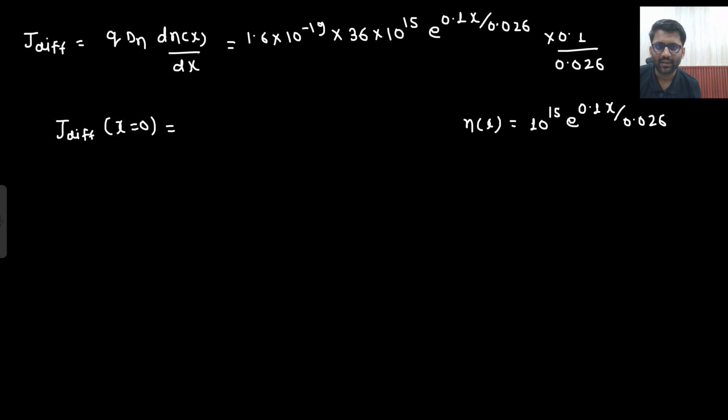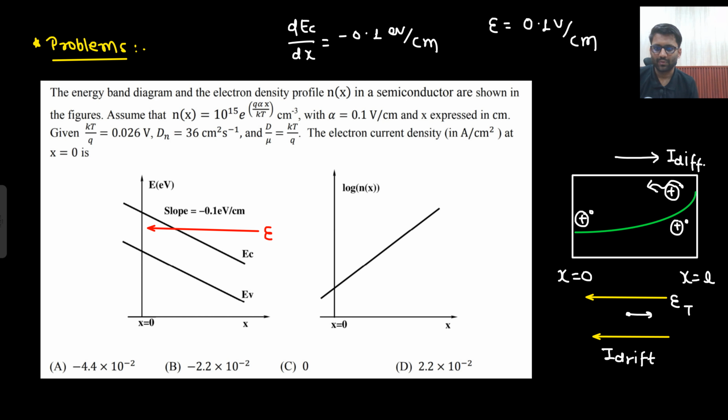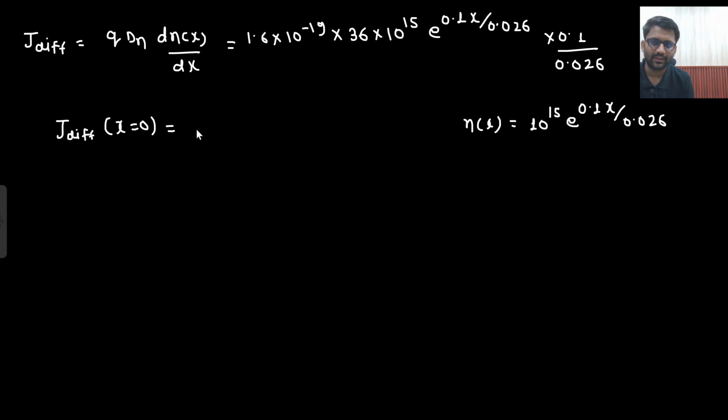So 10 to the power minus 4 is there, and you are getting 2.21 into 10 to the power minus 2 ampere per centimeter square. When you solve it, this is what you will get at x equals to 0. This is your diffusion current at x equals to 0.